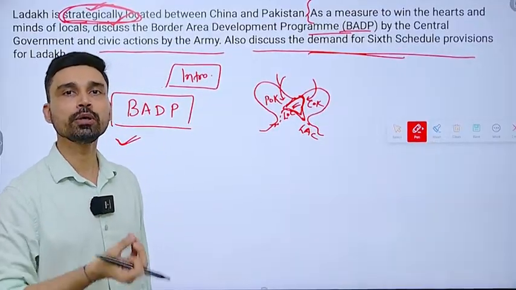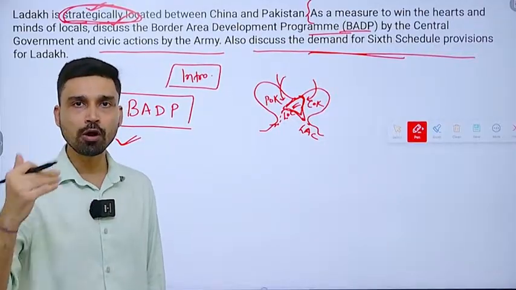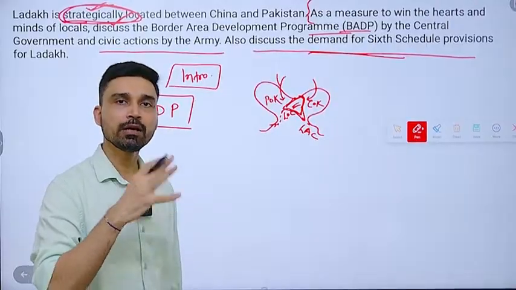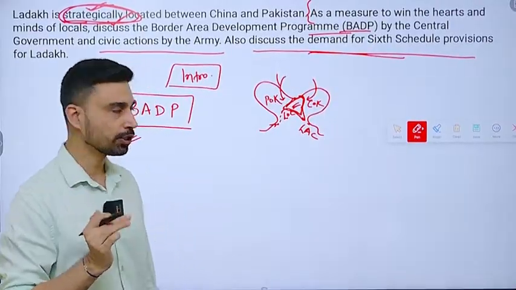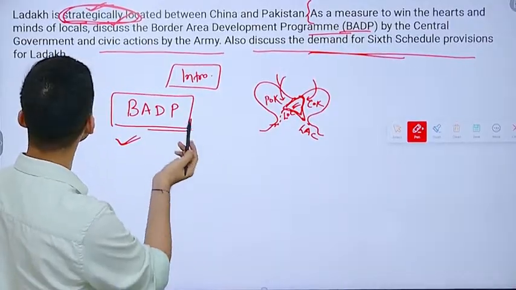Later on, due to the good results that it provided, it was expanded to cover almost all the international land border of India, and currently it covers almost 111 districts. So it is a flagship scheme of the government, the Ministry of Home Affairs: the Border Area Development Program by the central government.